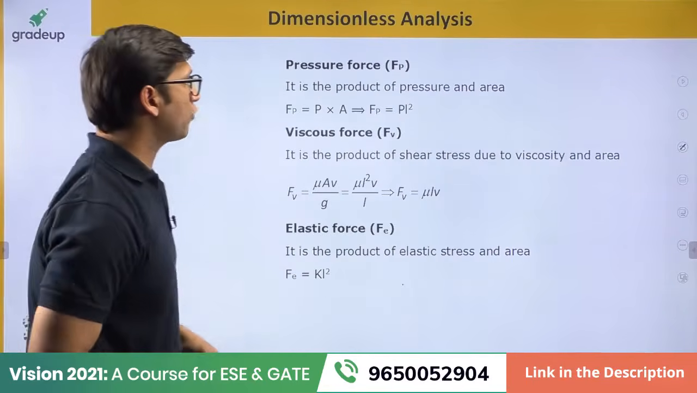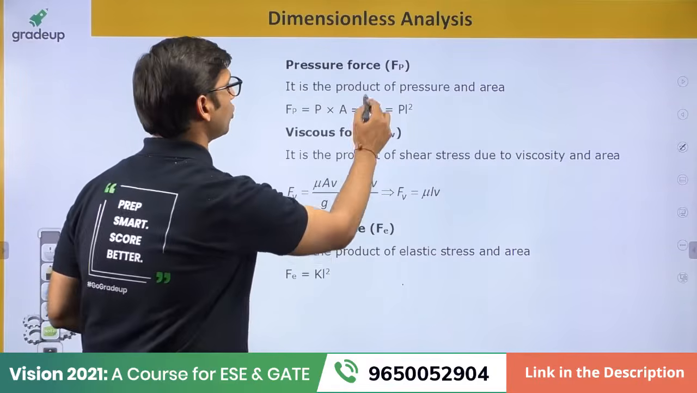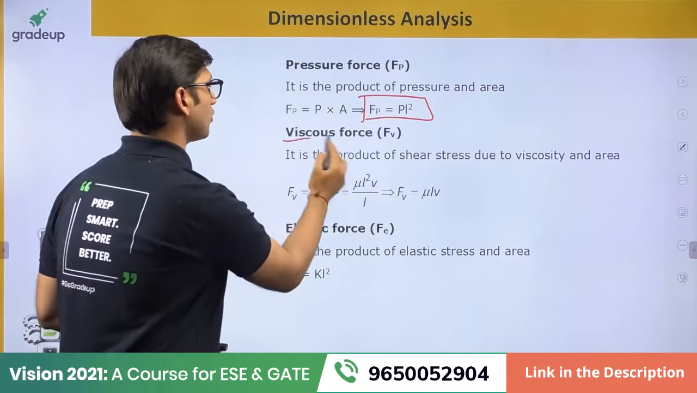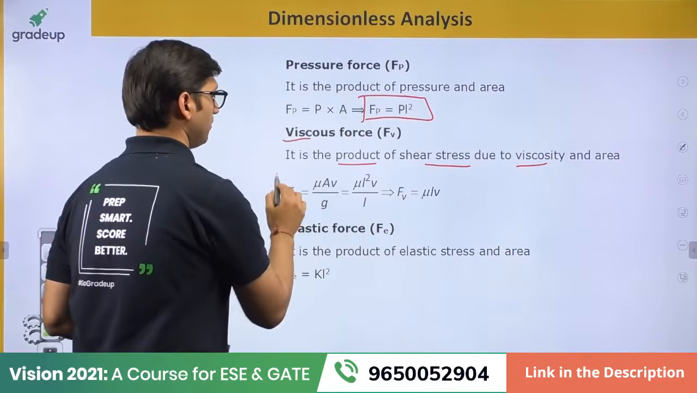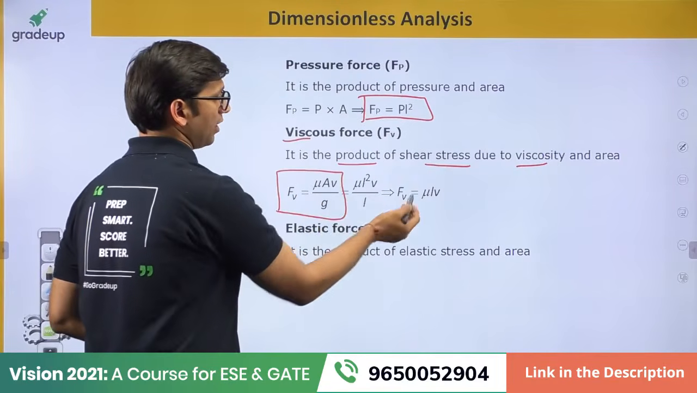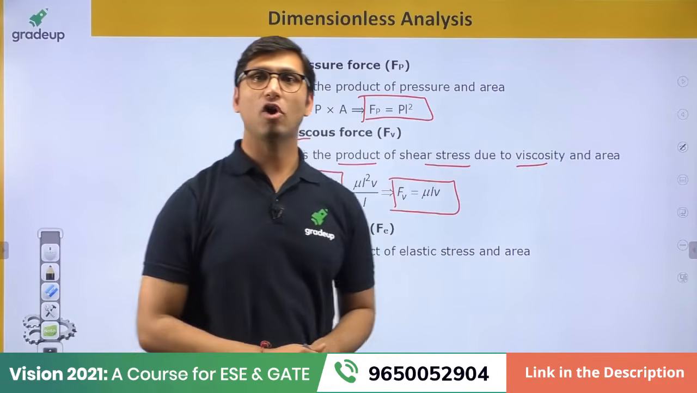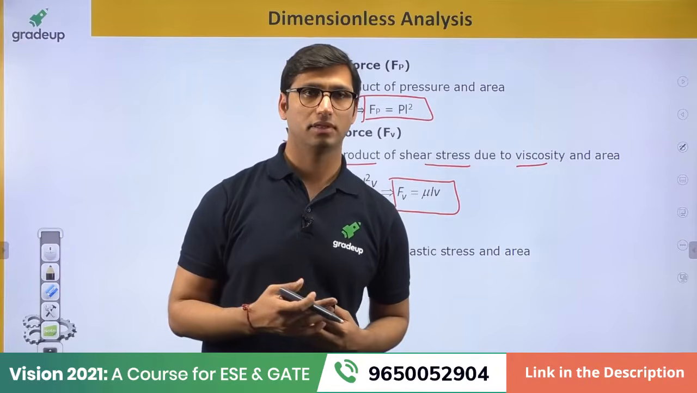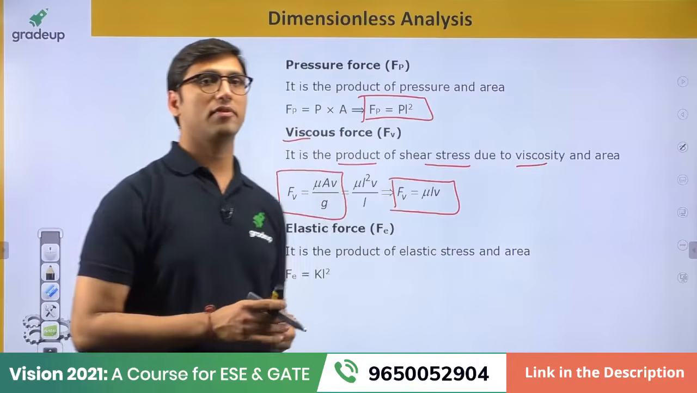Then we have the pressure force. Pressure force is equal to the product of pressure and area. That means it is equal to P into L square. Viscous force is equal to the product of shear stress due to viscosity and area, and it is equal to mu into A into V by L, that is mu into L square into V by L. By solving it, you will get mu into L into V. So we are writing all these forces in terms of their dimensions. In terms of dimensions, it is equal to mu L V. That is the viscous force.